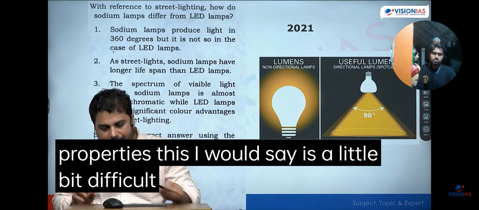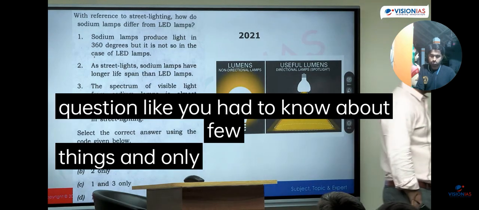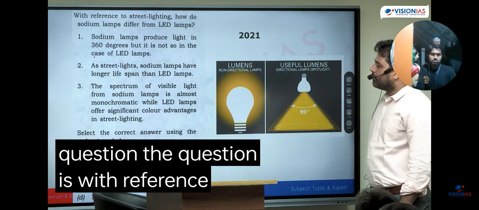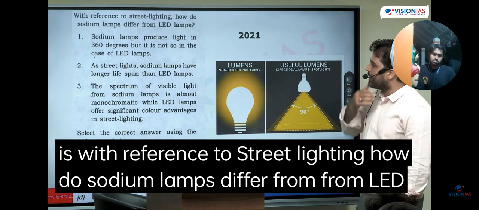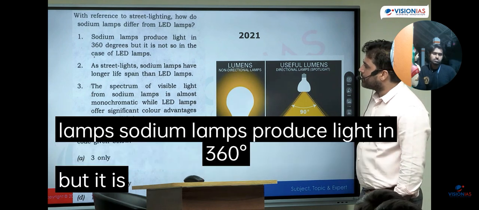This, I would say, is a little bit difficult question. You had to know about a few things, and only then can you answer this question. The question is, with reference to street lighting, how do sodium lamps differ from LED lamps? Sodium lamps produce light in 360 degrees. It is not so in the case of LED lamps.